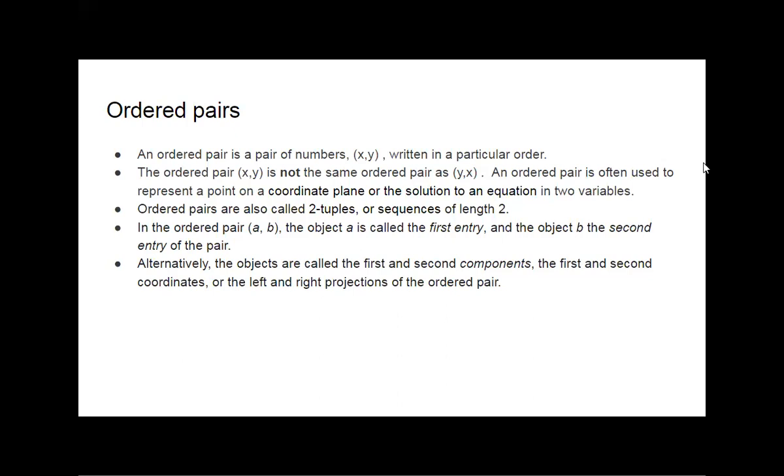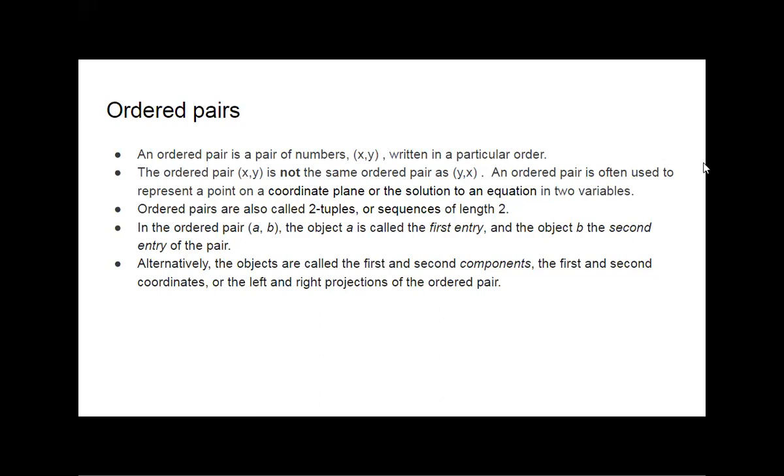The ordered pair xy is not the same as the ordered pair yx. Here x has some special meaning, y also has some special meaning. So the ordered pair xy is not equal to yx. We cannot change the order in ordered pairs, so the name is ordered pairs.